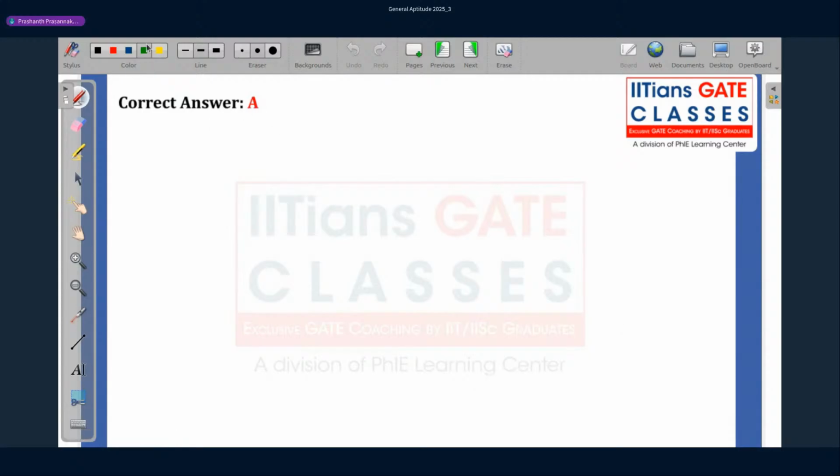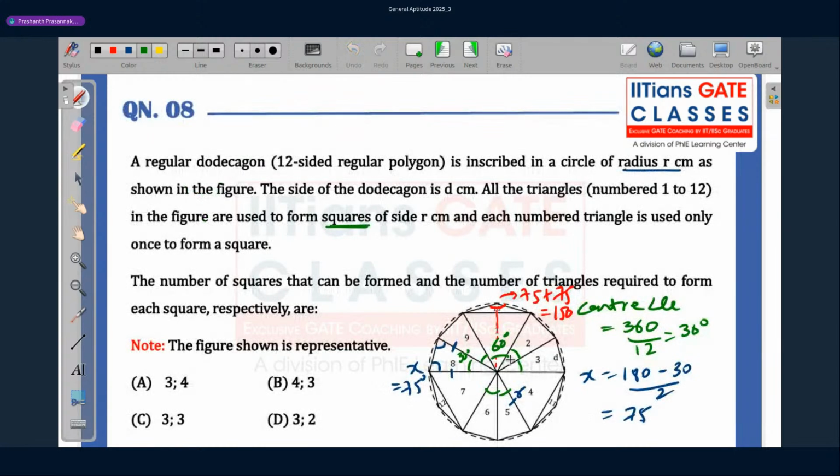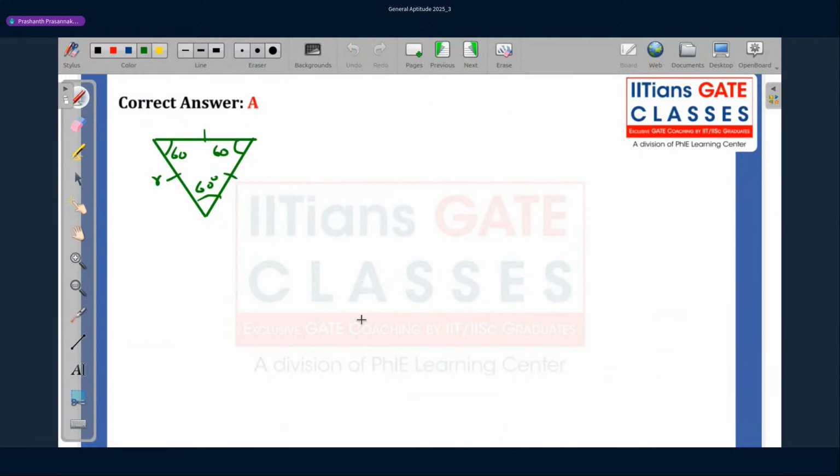The right answer is given as A, let's verify that properly. I had three types of triangles. One was the equilateral triangle. Side length r, all three sides are equal, and 60 degrees each. This was triangles 1, 4, and 7.